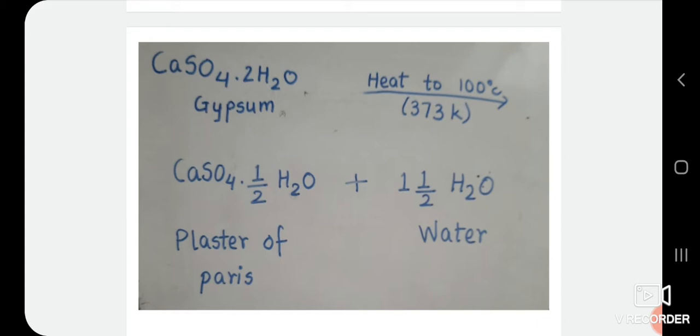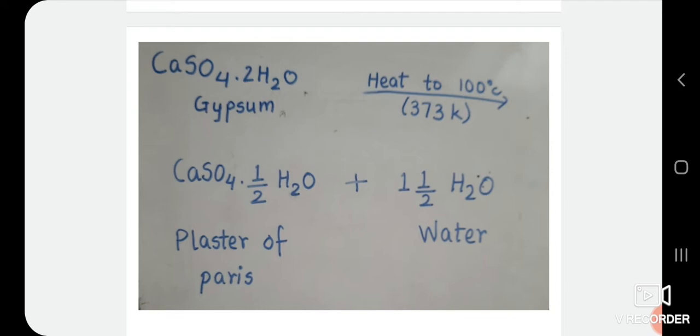When gypsum is heated to 100 degrees Celsius, it loses 3/4 of its water of crystallization and forms plaster of Paris. So in this reaction you can see calcium sulfate dihydrate on heating at 373 Kelvin or 100 degrees Celsius, we are getting plaster of Paris and 1.5 water.